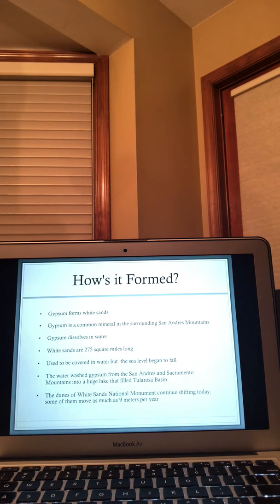These white sands are 275 square miles. And actually, before they were the White Sands, it used to be an ice age back in the day. There used to be water and a big sea there. It was covered in water, but the sea level began to fall. This water washed gypsum from the San Andres and Sacramento Mountains into a huge lake that filled the Tularosa Basin.